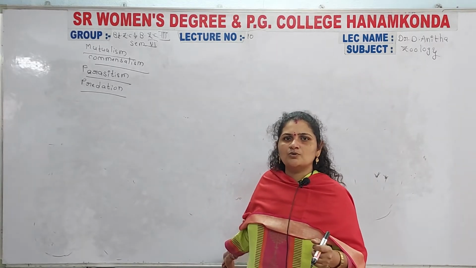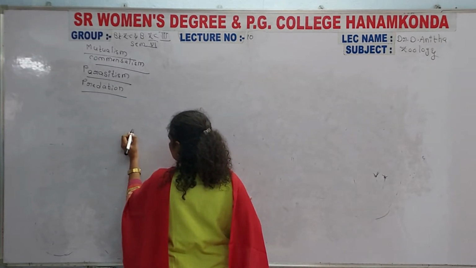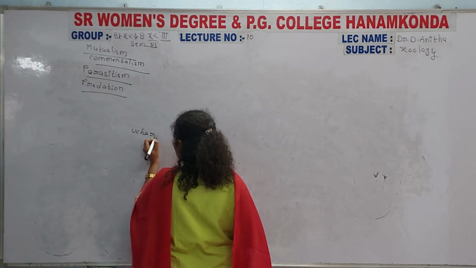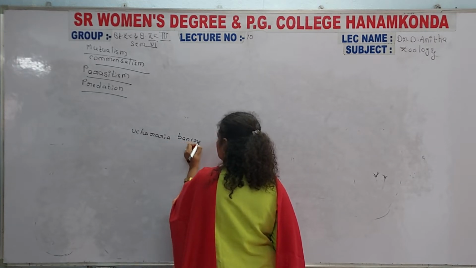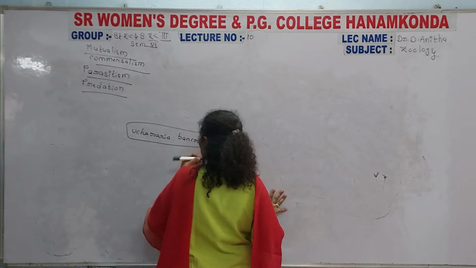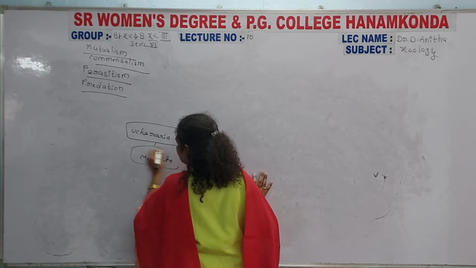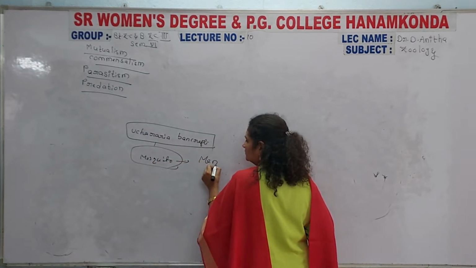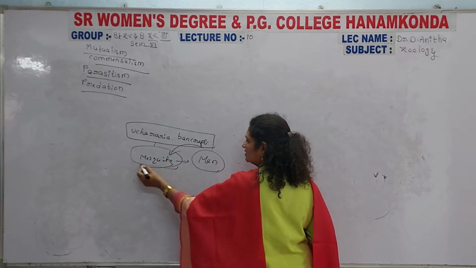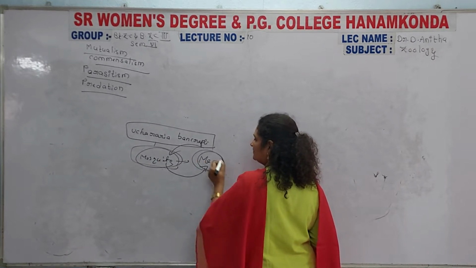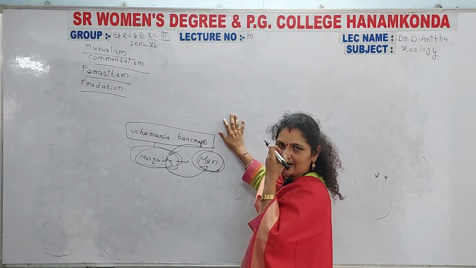Wuchereria bancrofti is one of the parasites. Its life cycle is completed inside the mosquito and man. First the larval stages enter the mosquito, and when the mosquito bites a human being, the life cycle begins inside the human being. Wuchereria bancrofti is an internal parasite of human beings.